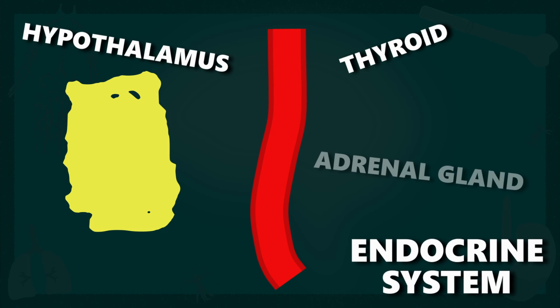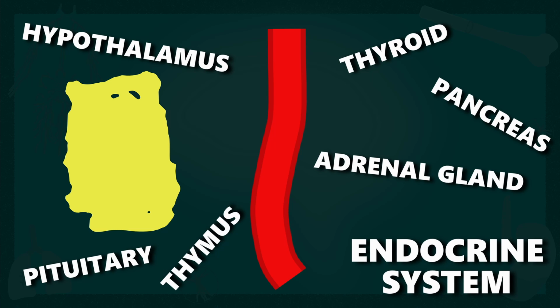The endocrine system is composed of the glands and organs which secrete hormones into the bloodstream. Side note, do not get this confused with exocrine glands. Exocrine glands secrete into a lumen or an outer surface, like saliva glands or sweat glands.